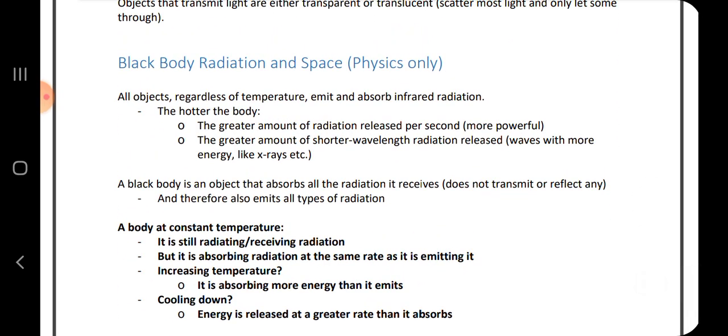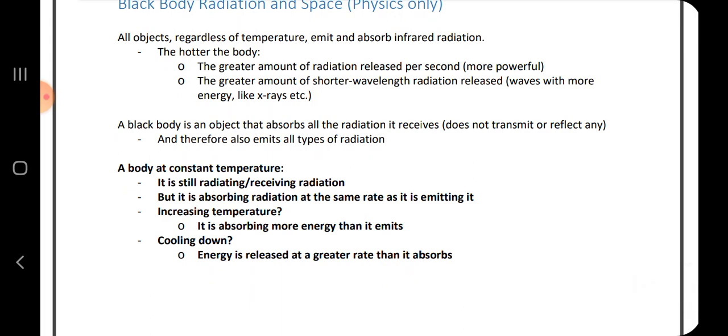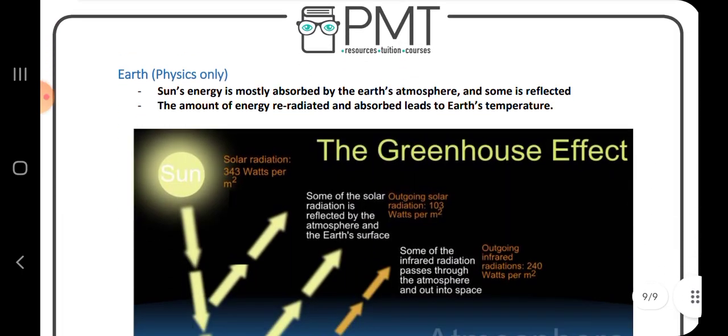Black body radiation: all objects, regardless of temperature, emit and absorb infrared radiation. The hotter the body, the greater the amount of radiation released per second, and the hotter the body, the greater the amount of shorter wavelength radiation released.